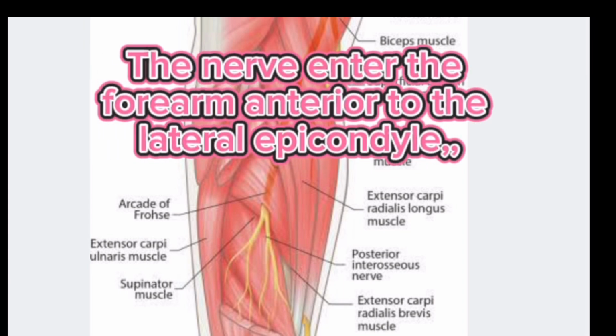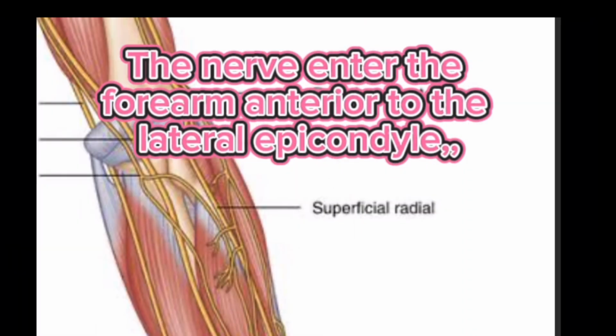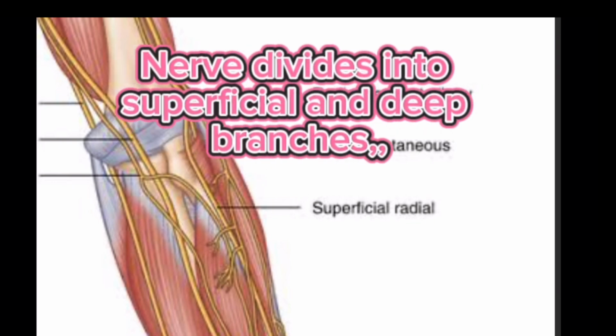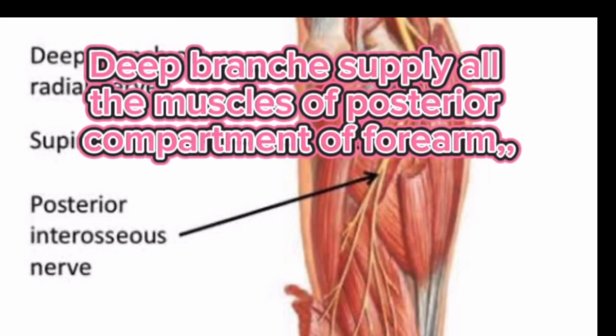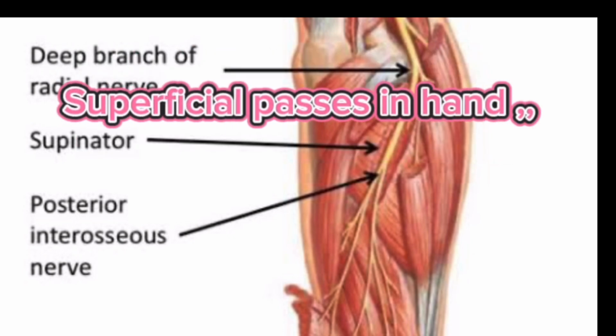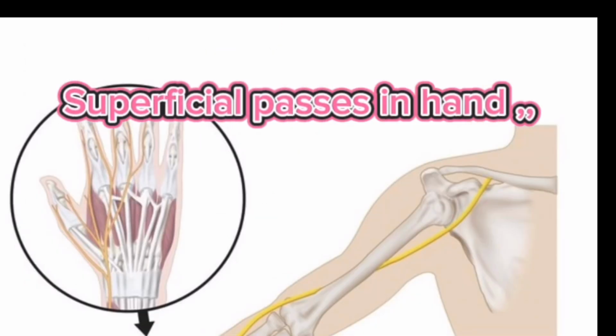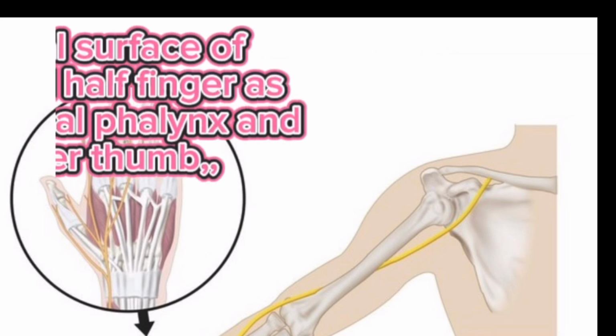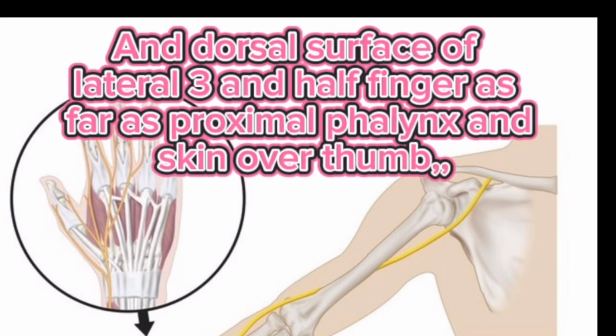The nerve enters the forearm anterior to the lateral epicondyle. In the cubital fossa, the nerve divides into superficial and deep branches. The deep branch supplies all the muscles of the posterior compartment of the forearm. The superficial branch passes into the hand and supplies skin over the dorsolateral surface of the hand and the dorsal surface of the lateral 3½ fingers as far as the proximal phalanx, and skin over the thumb.